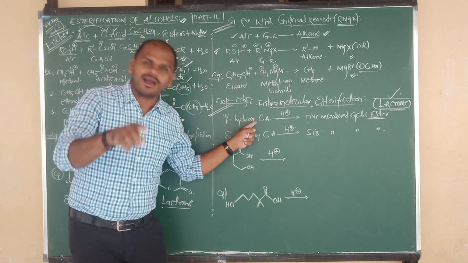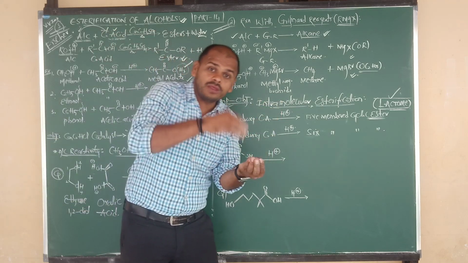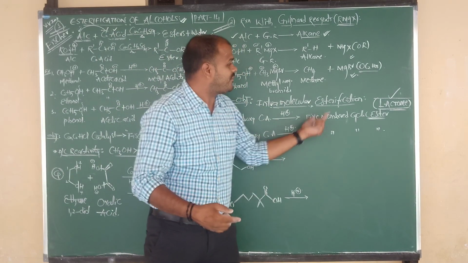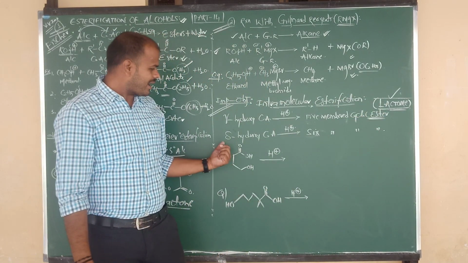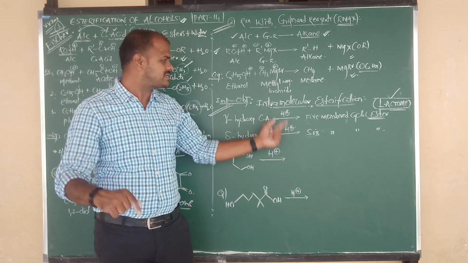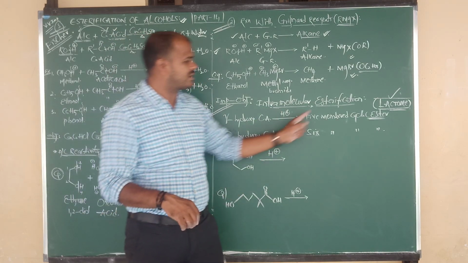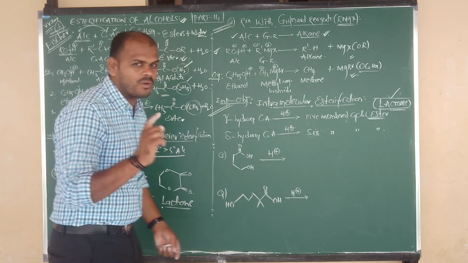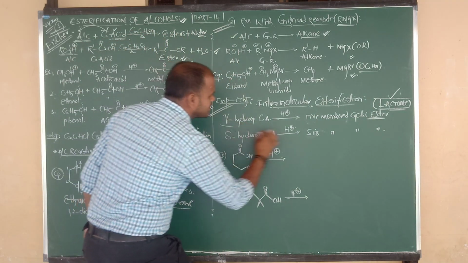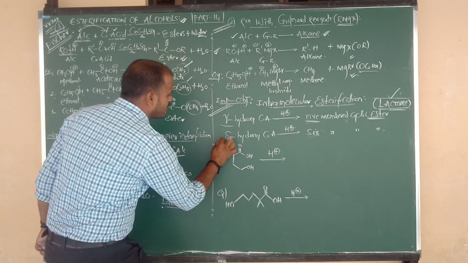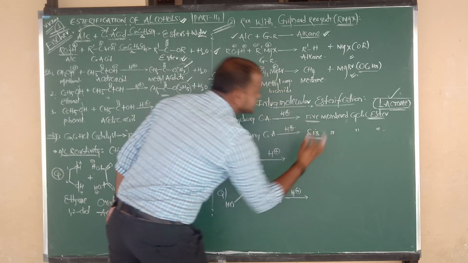Gamma hydroxy carboxylic acids give a 5-membered lactone and delta hydroxy carboxylic acids give a 6-membered lactone. Okay? So gamma hydroxy compounds give a 5-membered lactone, delta hydroxy compounds give a 6-membered lactone.